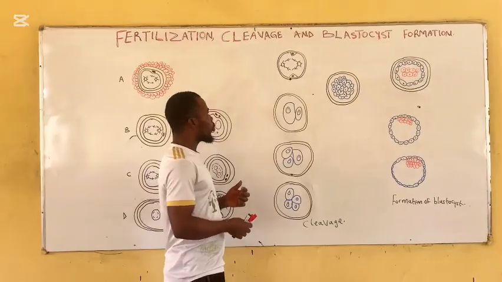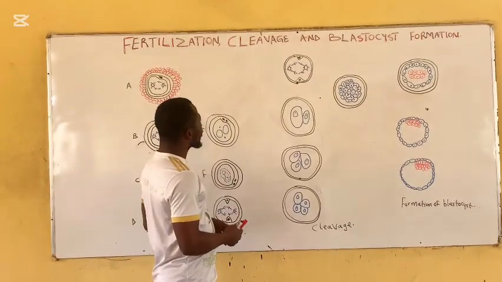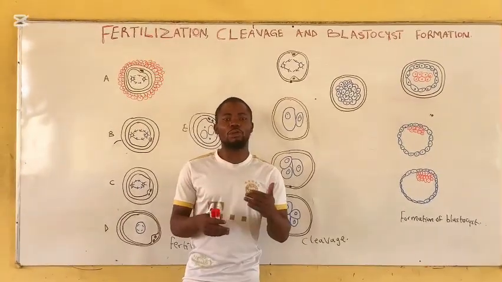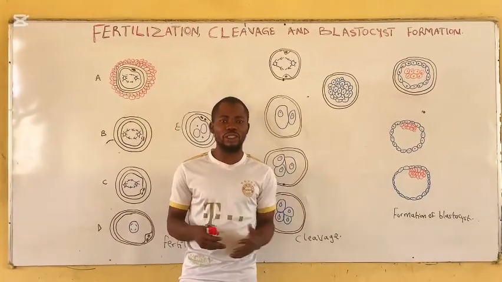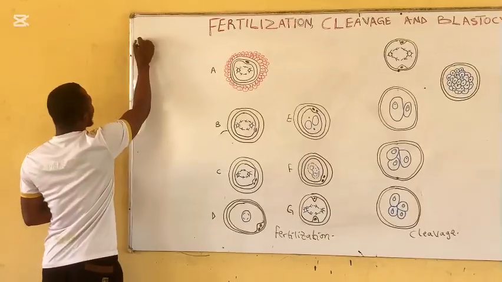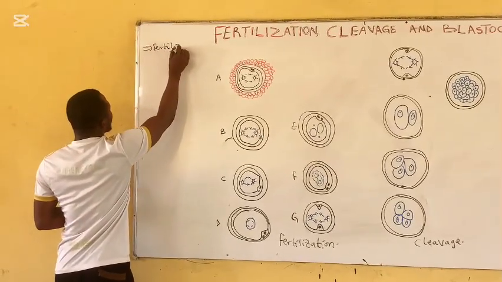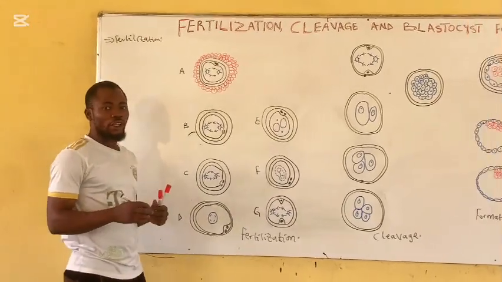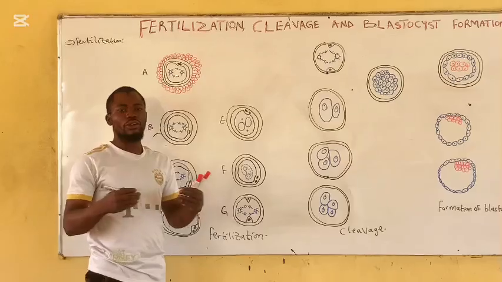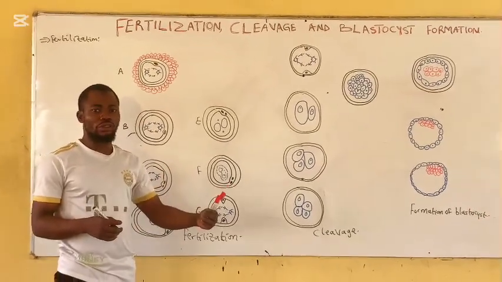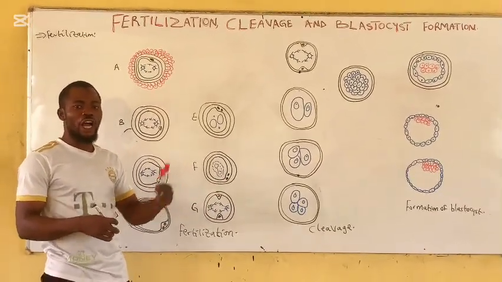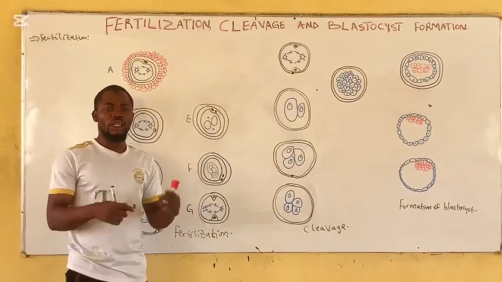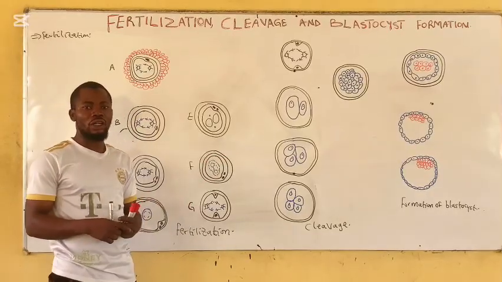In our class today, we shall be discussing fertilization, cleavage, and blastocyst formation. It is an important embryological process which leads to the development of the human. The first one is fertilization. Fertilization simply refers to a process in which the male and the female gamete fuse together to form a zygote. It usually occurs in the ampulla of the uterine tube, or the fallopian tube. Fertilization occurs within 24 hours after ovulation.